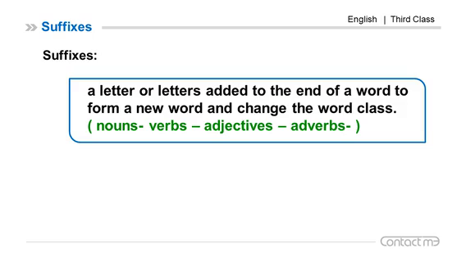So suffixes change the word class from verb to noun, from noun to adjective, from adjective to adverb. If you look at the four parts of speech, you can see the adjective is the word that describes the noun, while the adverb describes the verb. So each one of these four classes has its own suffixes.